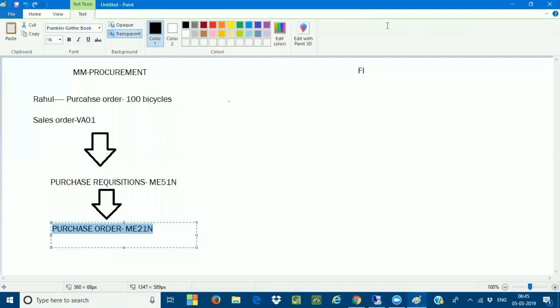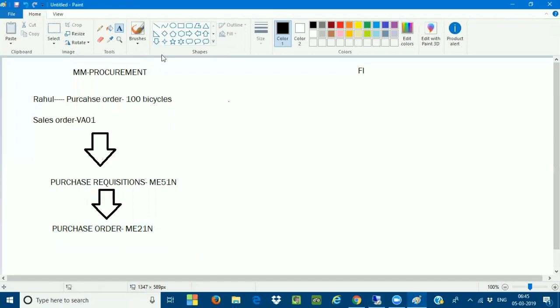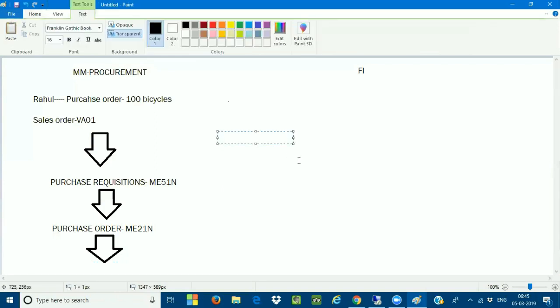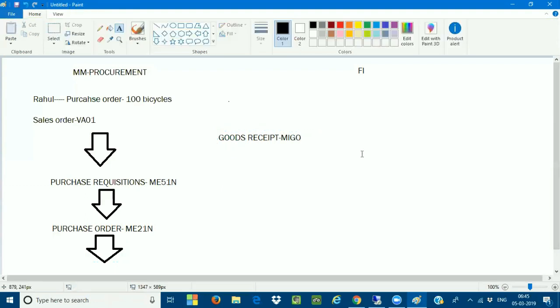Before the invoice, the system has to post against this purchase order. The system has to post the transaction, which is going to be called a goods receipt. I'm just putting here a continuation: goods receipt. What is the transaction code? MIGO is the goods receipt. Now, MIGO is nothing but a goods receipt.